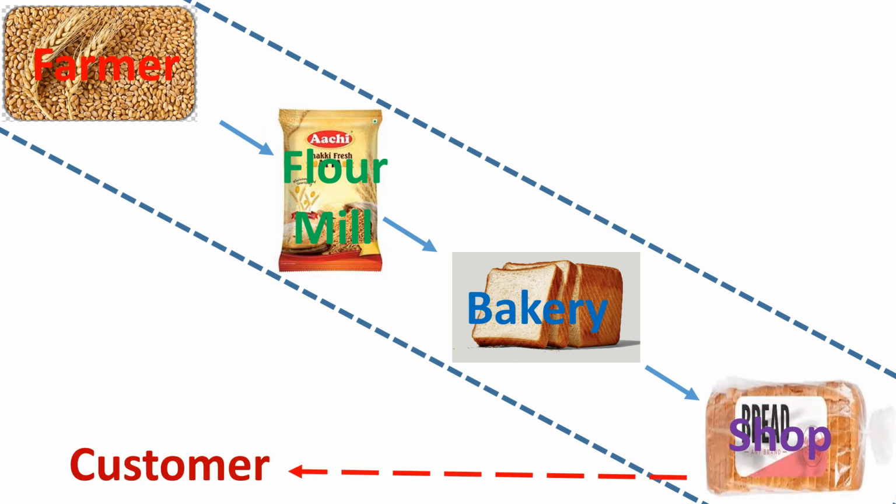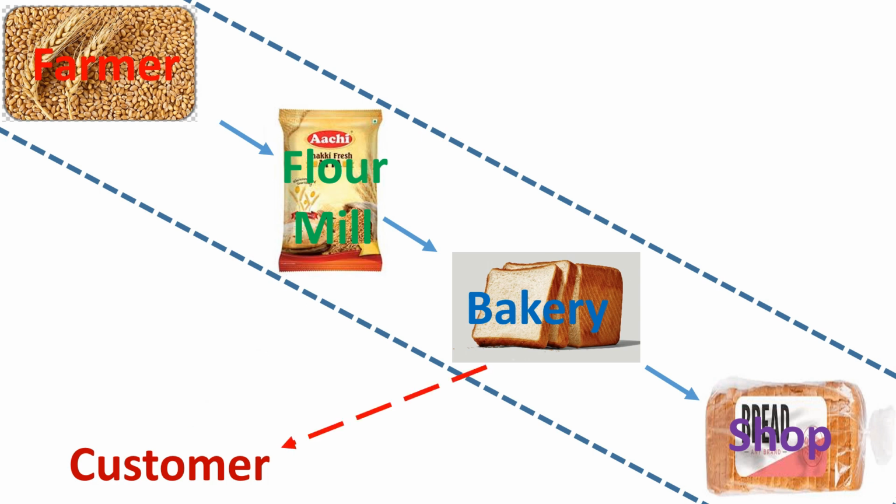When this bread is purchased by a customer, it will come out of the production boundary. Now the bread is a final good because the purpose of the consumer is to consume, not to get profit. If a customer purchases wheat directly from the farmer, it will also be treated as a final good. In our example, if flour comes out of the production boundary, it will also be treated as a final good.